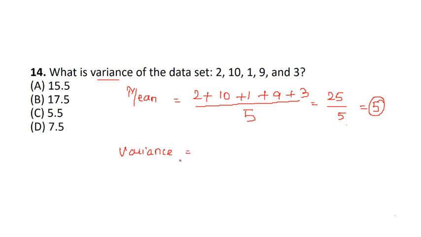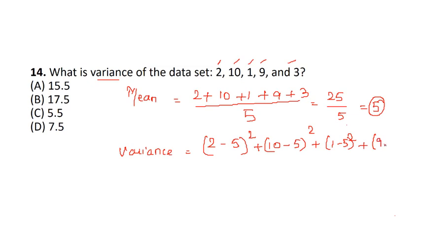Now how to find the variance? For the variance, we have to subtract this mean from each of the numbers given. How will we do that? Say for example, (2 minus 5) whole square, so that our answer won't be negative. Plus the second number, (10 minus mean) whole square, plus (1 minus 5) whole square, plus (9 minus 5) whole square, plus (3 minus 5) whole square.